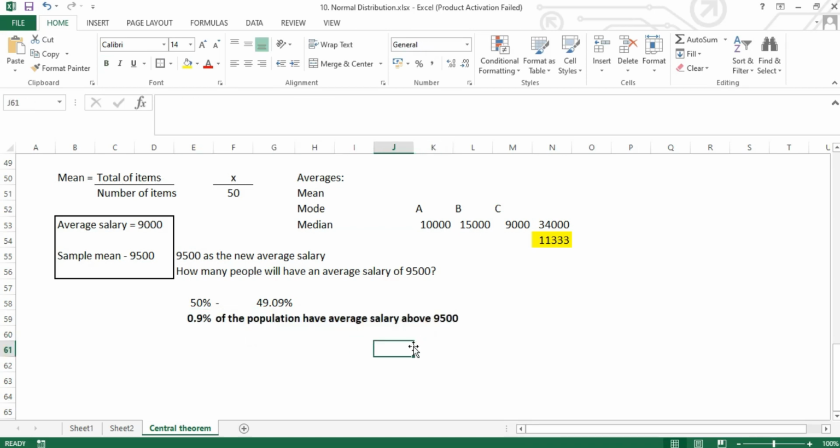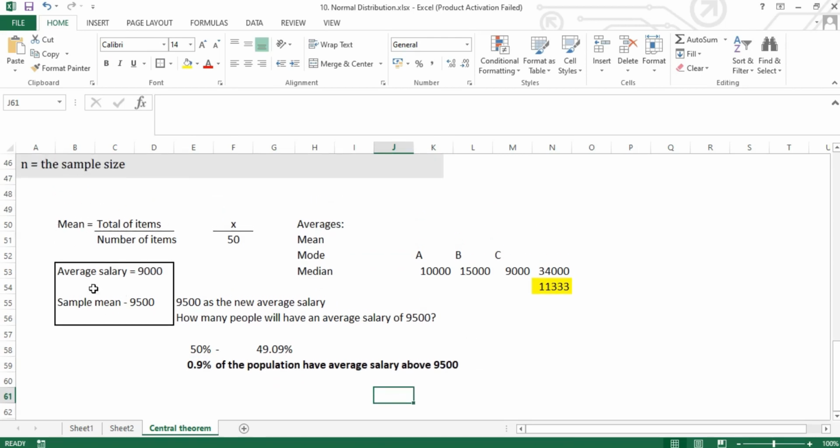So it's very similar to what we did previously. Only the application of the sample mean and the population mean is where we have to be a bit careful. Other than that, everything went similar.